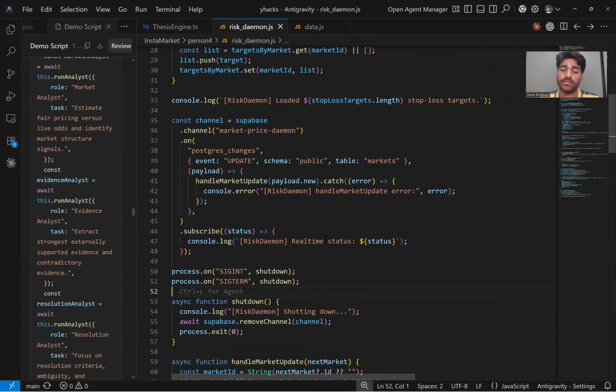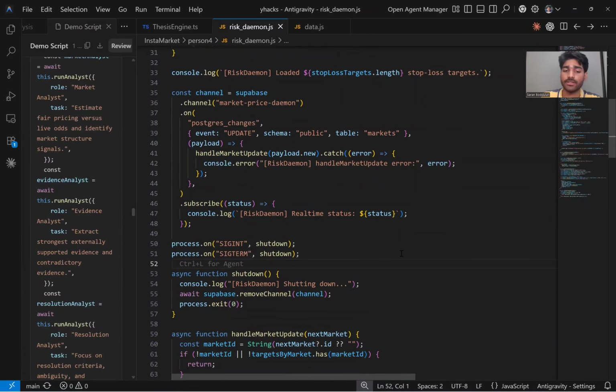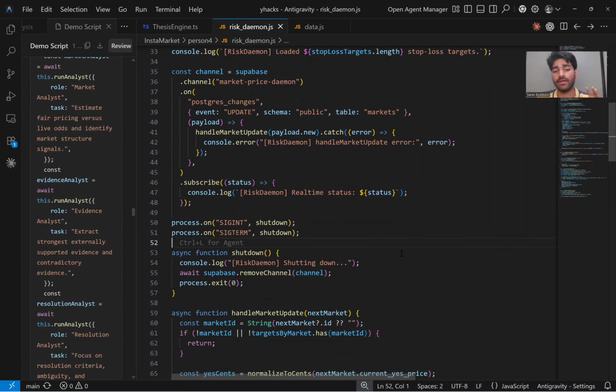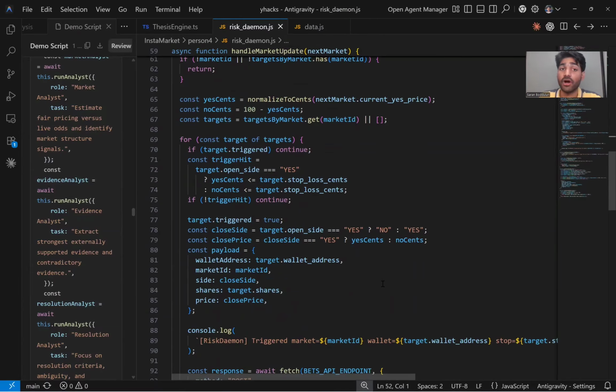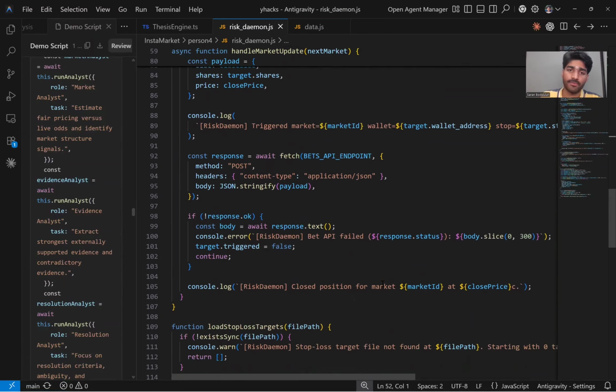We have a Postgres in real time, and it subscribes to the change events in the market table as the prices change. As the prices update on the markets, when it hits a stop loss, it just directly triggers a flag, and then it closes the loop and exits so that you don't lose money after it goes beyond the stop loss.